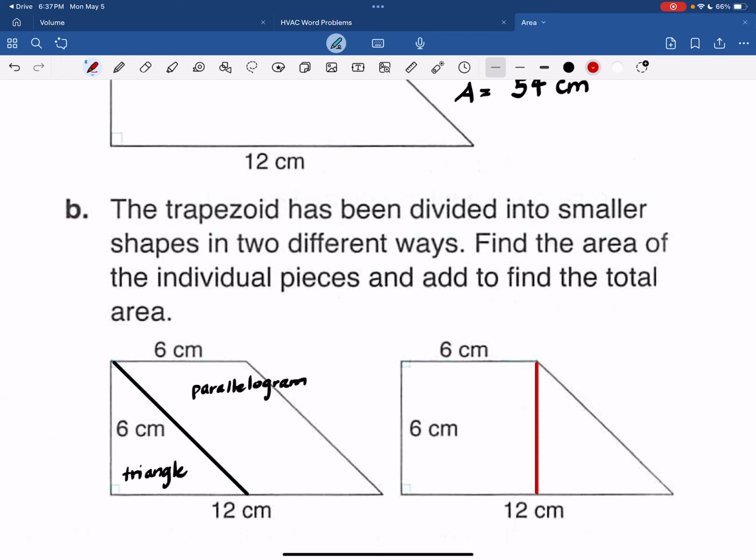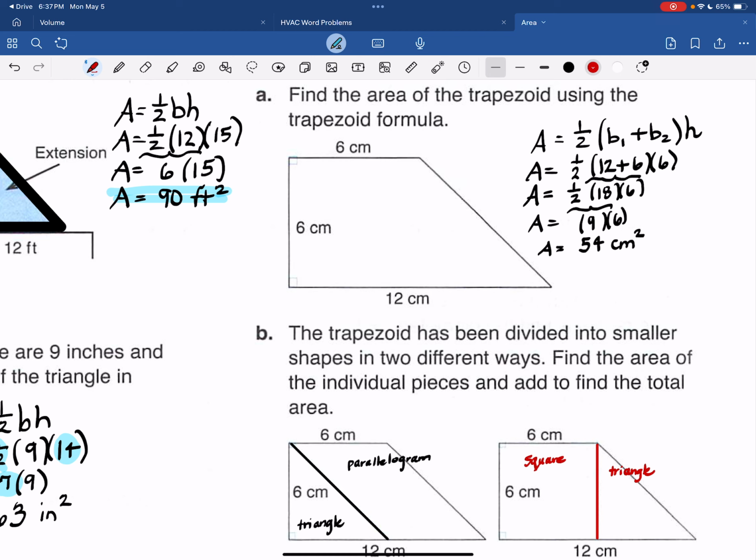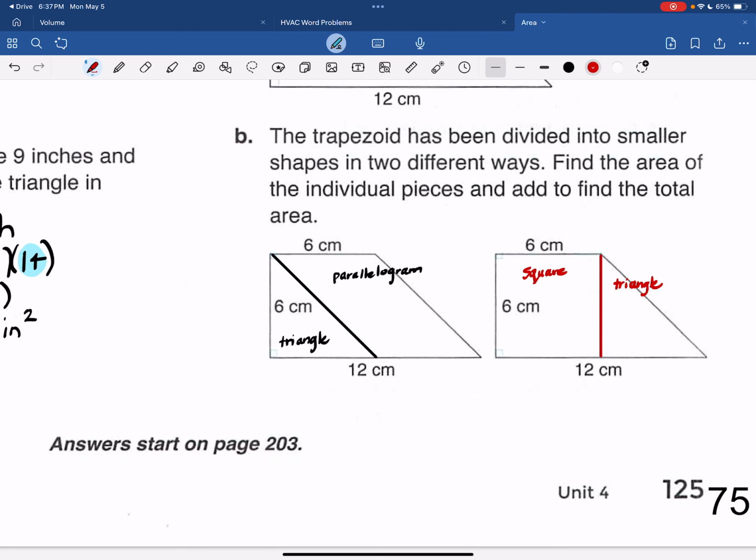On this one, we have a square and a triangle. Now, it's that same trapezoid that we started with, right? We know the area is 54 if we did it correctly, and we did. So now they want us to do composite areas where we find the two smaller pieces and put them together.